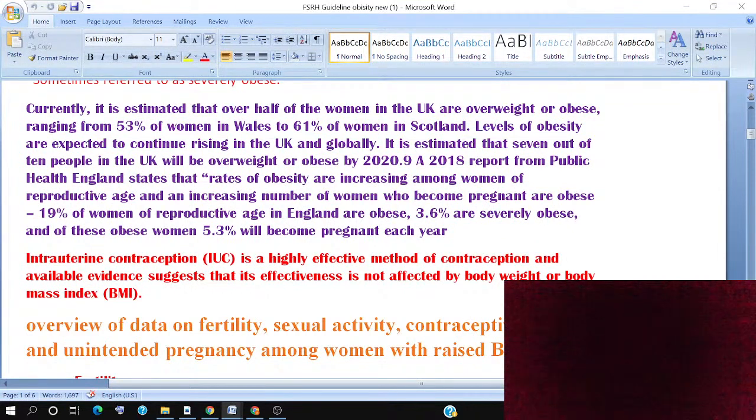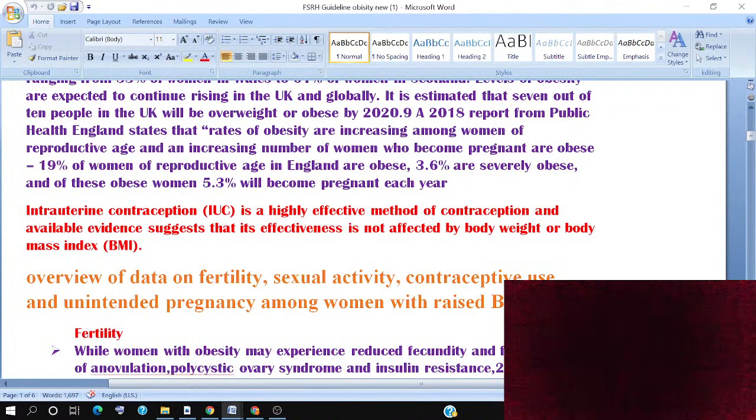It is a highly effective and available method of contraception. Evidence suggests that its effectiveness is not affected by body weight or body mass index, even when BMI is increased to more than 35. It is not going to be affected. So the best contraception advised for obese females is the IUCD.